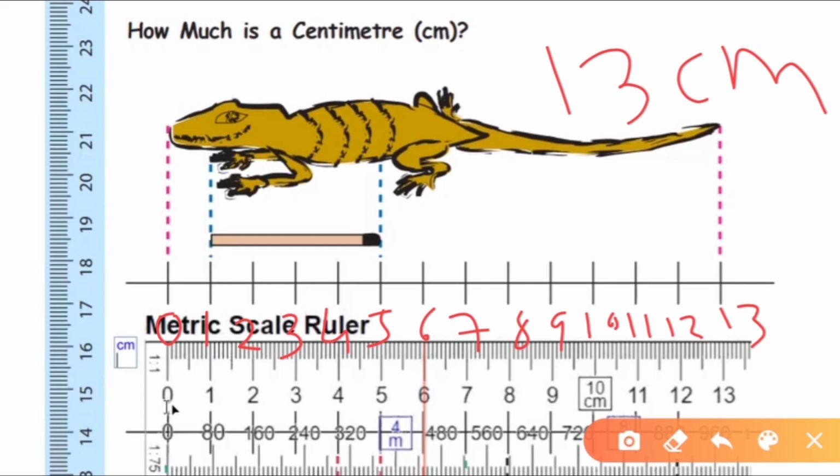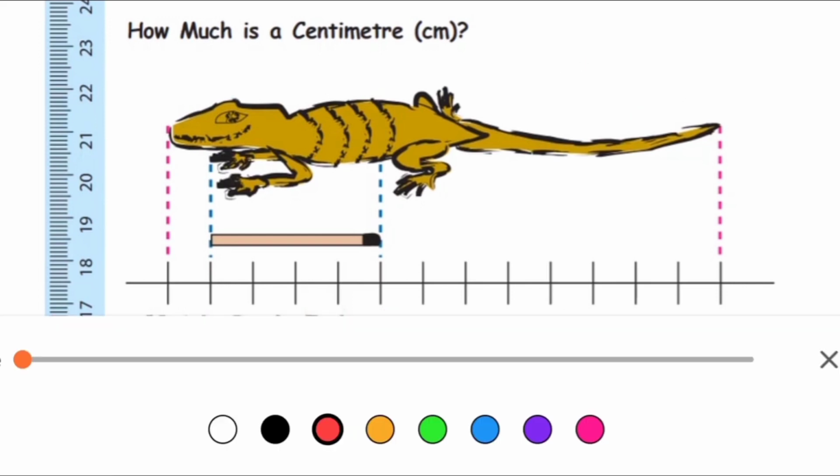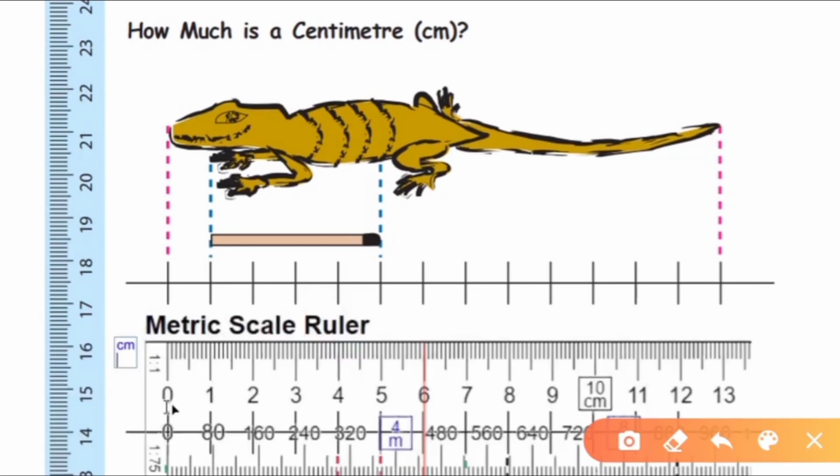Now for matchstick. One centimeter, 2 centimeter, 3 centimeter and 4 centimeter. So length of the matchstick is 4 centimeter.